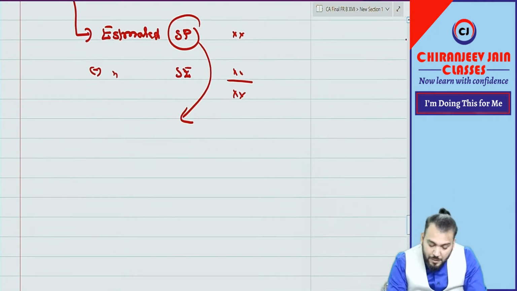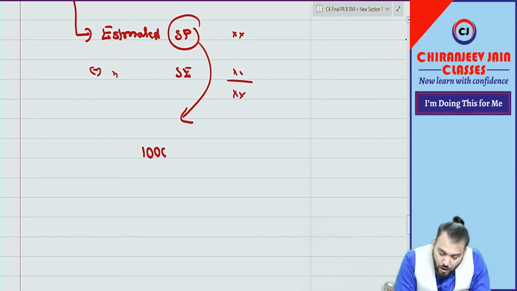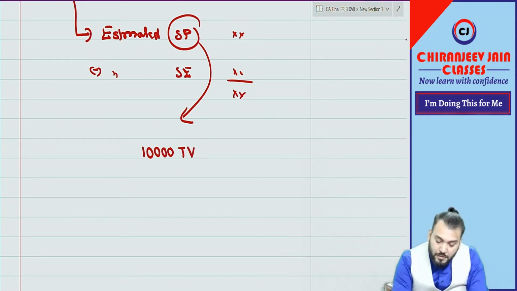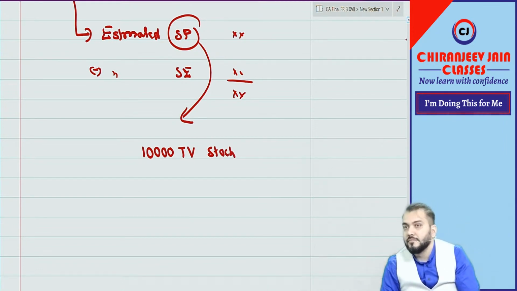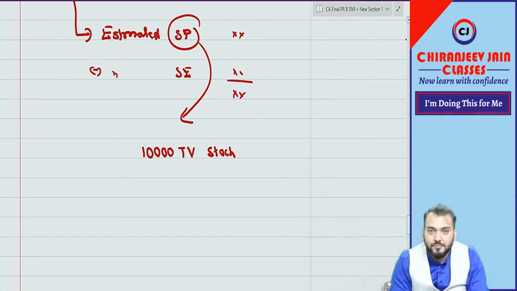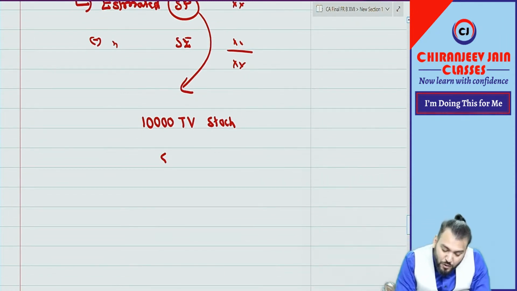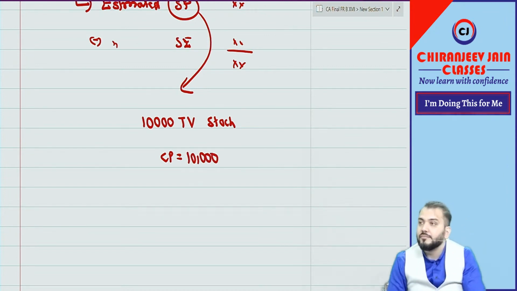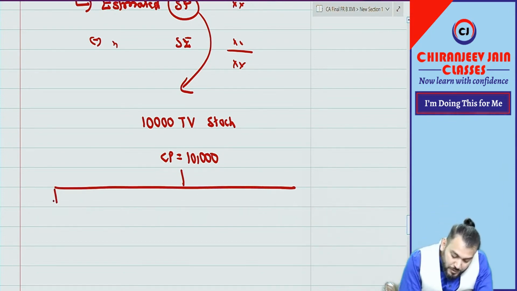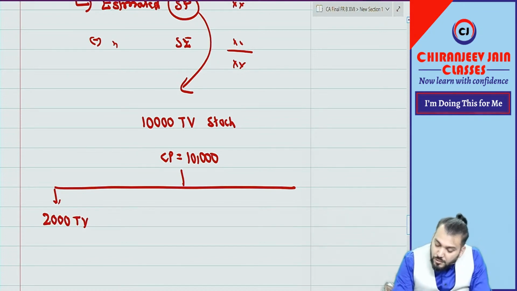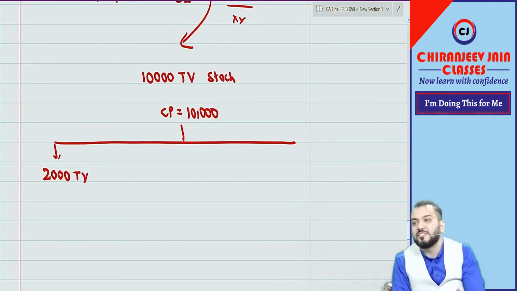Now, everyone, suppose on the reporting date there were 10,000 TVs in our stock. We are here to value this, to find out the cost price. The cost price, let us assume, is 10,000. Now out of these 10,000 TVs, 2,000 TVs are under a contract to sell.